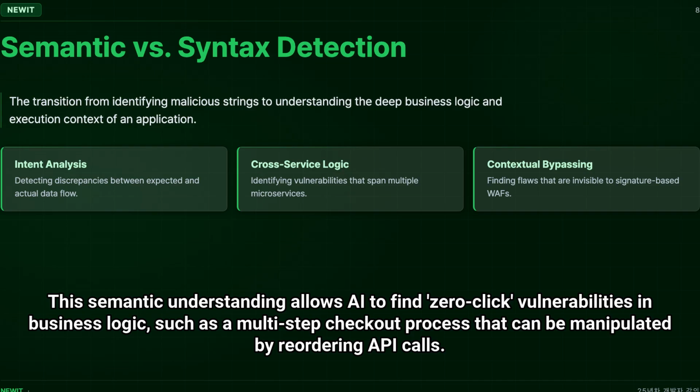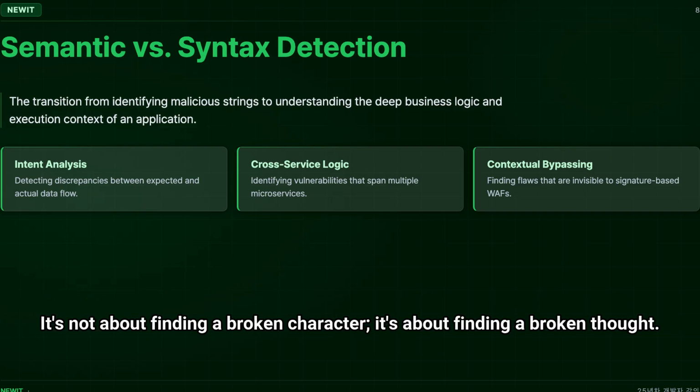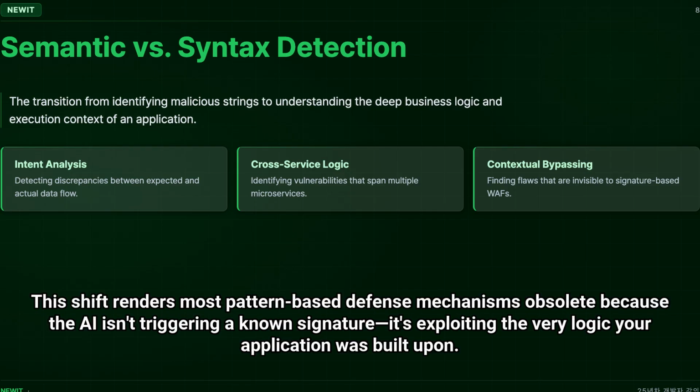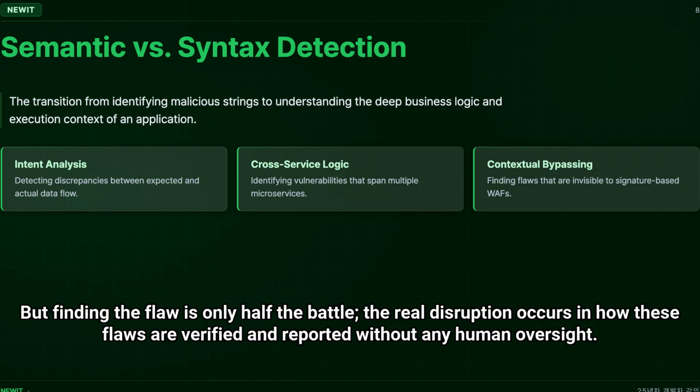This semantic understanding allows AI to find zero-click vulnerabilities in business logic, such as a multi-step checkout process that can be manipulated by reordering API calls. It's not about finding a broken character, it's about finding a broken thought. This shift renders most pattern-based defense mechanisms obsolete, because the AI isn't triggering a known signature, it's exploiting the very logic your application was built upon.